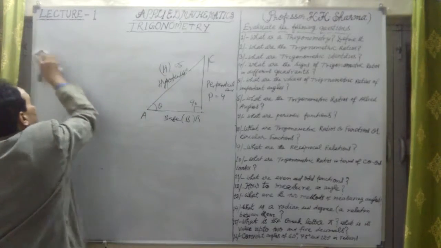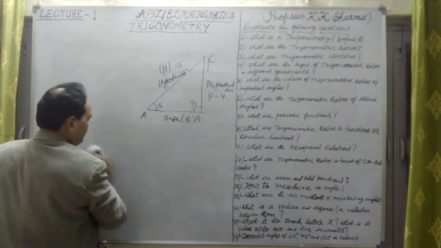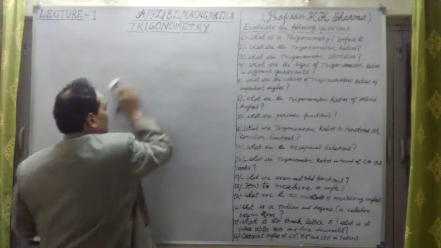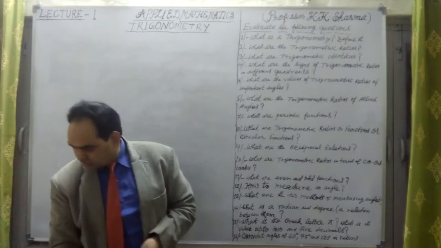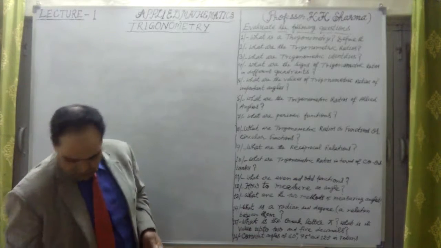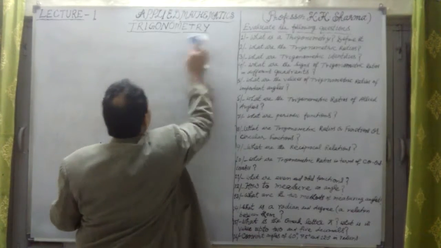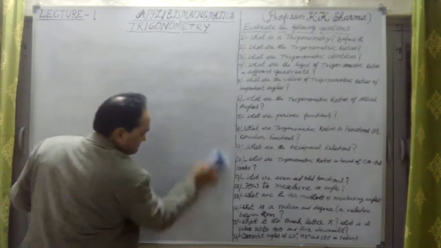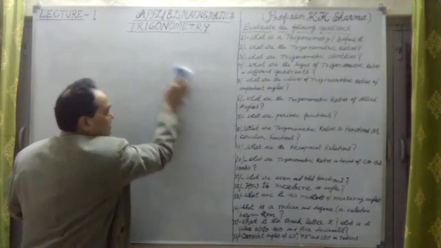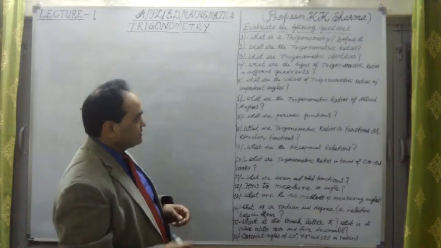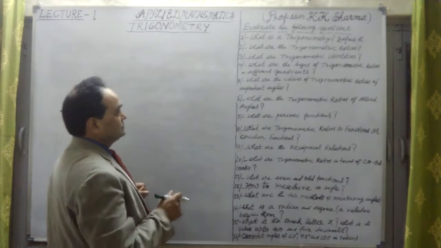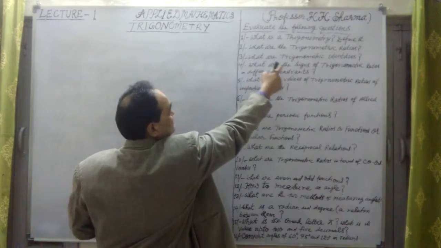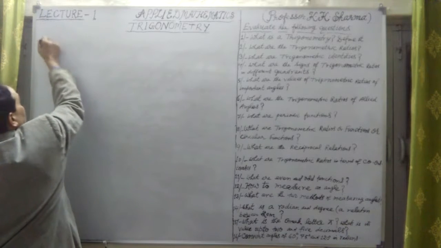Now let us talk about question number 3. Question number 3, what does it say? It says, what are the trigonometric identities? For these 4 trigonometric identities, we have to take the Pythagoras theorem. So let me just talk about it. Question number 3 is, what are the trigonometric identities?